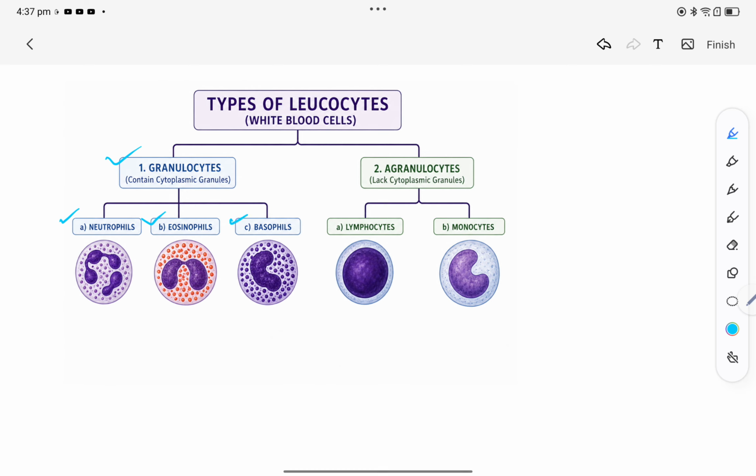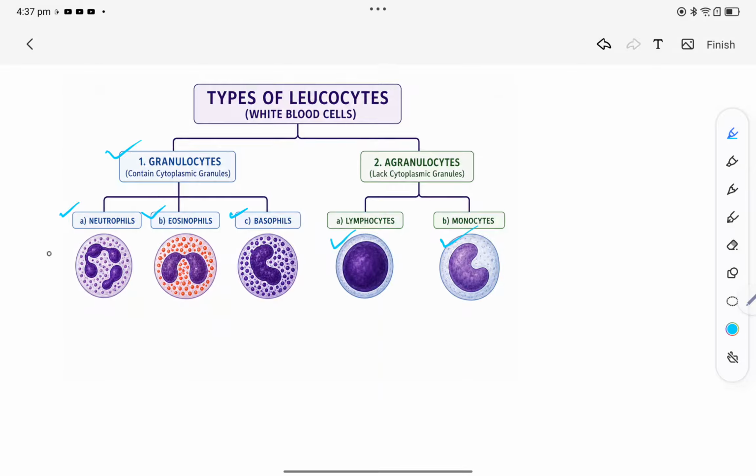In the case of agranulocytes, we can see two types: one is lymphocyte, another one is monocyte. Granulocytes have granules in the cytoplasm, while agranulocytes lack cytoplasmic granules. First we are going to talk about neutrophils.